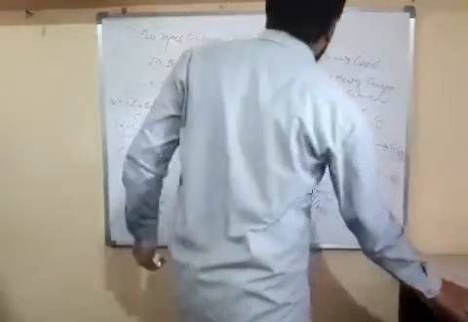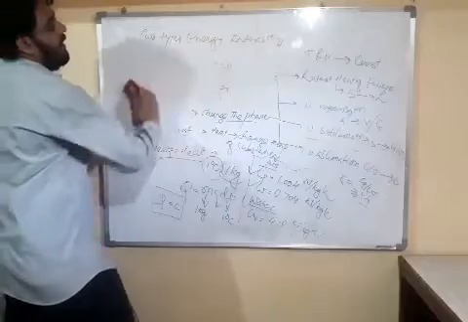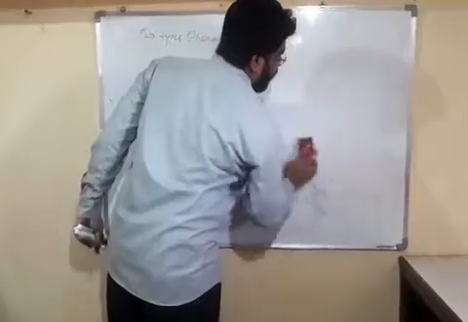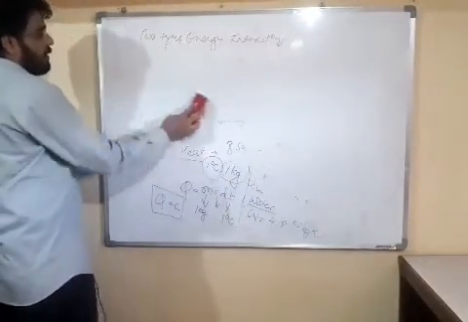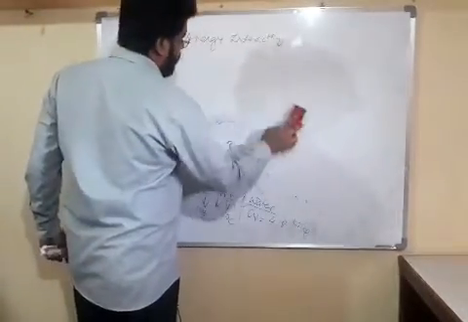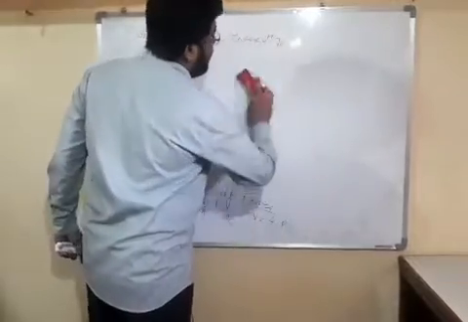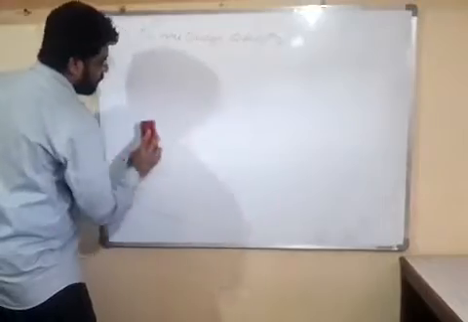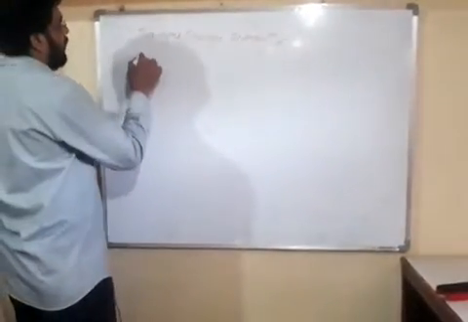Now friends, we will take our second energy interaction, which is work transfer. Dear friends, what is work transfer? As I already said, work transfer is due to a difference in pressure between our system and surrounding. So friends, second one is work transfer.